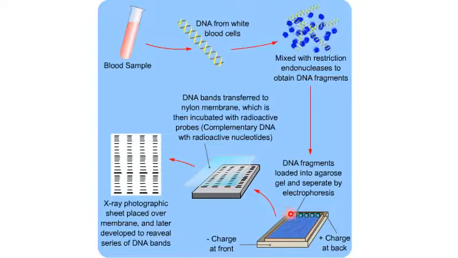These are the places where we are going to load our DNA fragments. This is agarose gel here, and we are going to attach this to the two electrodes. So this will be the negative pole, this will be the positive pole, and we apply charge. DNA being negatively charged will move towards the positive end.